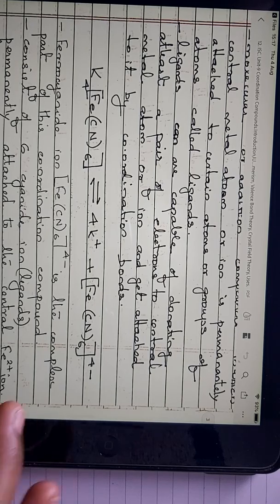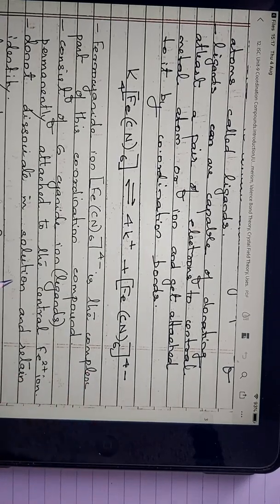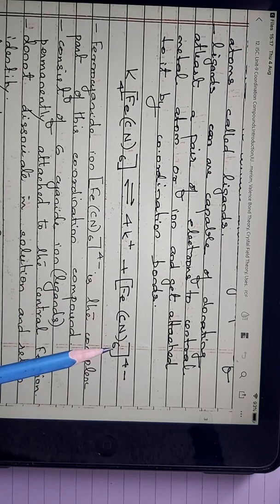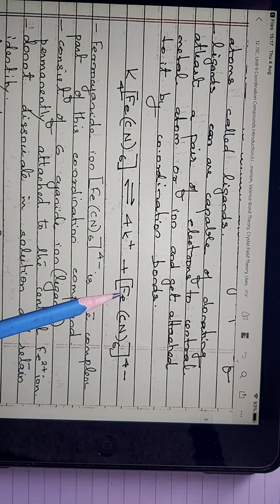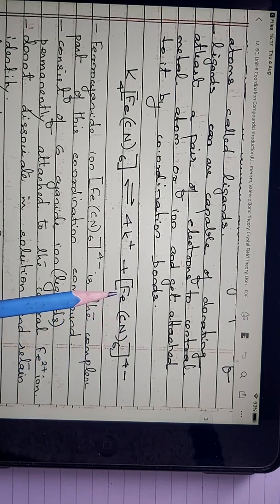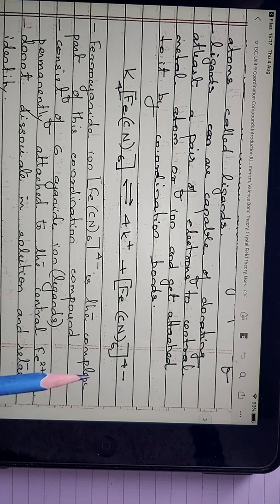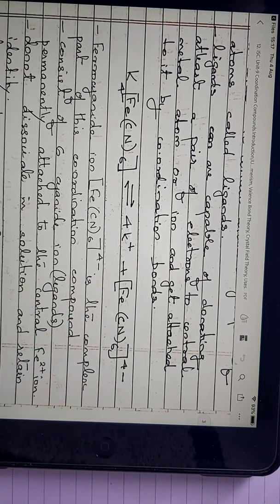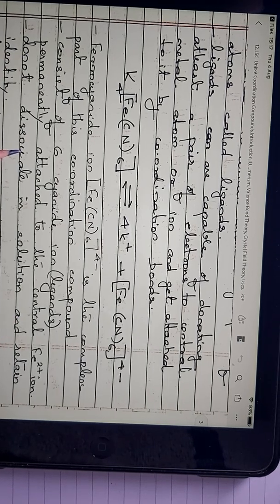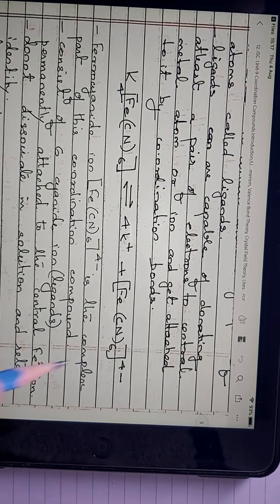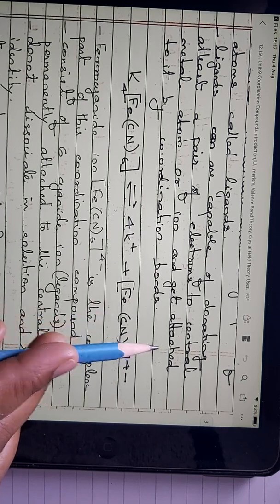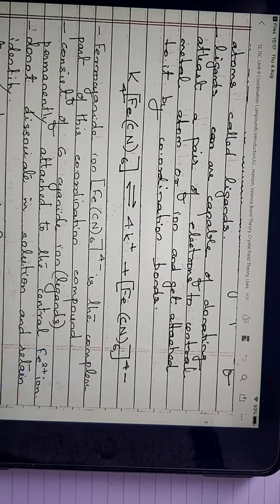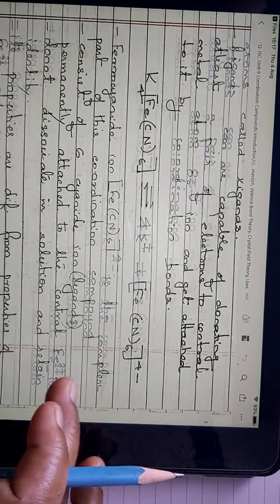So that's about it. Now here when we speak about this, you can see cyanide. How many units of cyanide are there? Six units of cyanide are there, and they are bonded to the Fe. Here it is the ferrous ion, so it is bonded to the ferrous ion. Now when dissolved in water, what do we say? It does not dissociate. When it is dissolved into the water, this will remain as a single unit. It will not dissociate to produce the ferrous ion as well as the cyanide ion. So that's a peculiar thing about this radical.